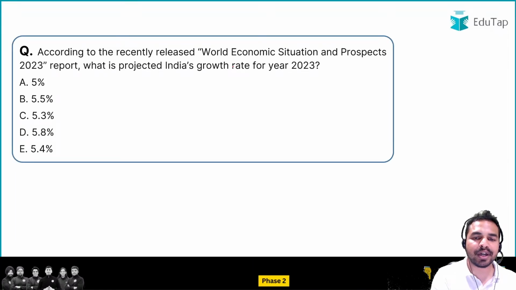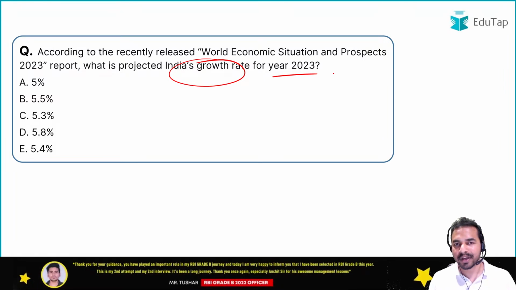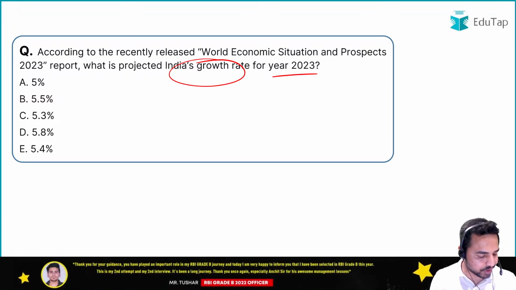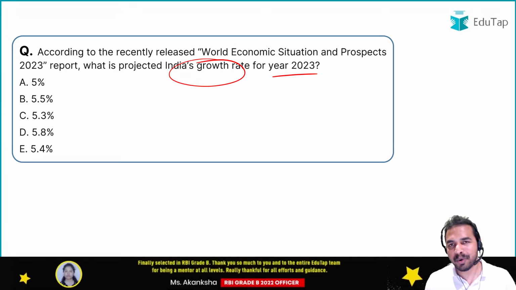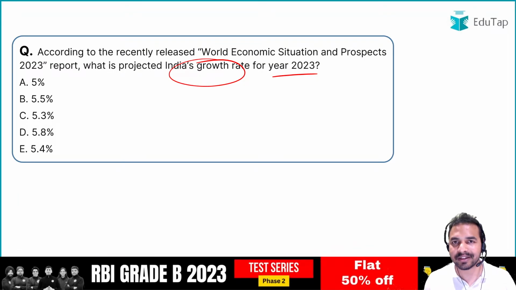So what is India's projected growth rate for year 2023? तो इंडिया की projected growth rate क्या है 2023 के लिए? What is the right answer here? So guys, let me tell you that all these reports are really very important for all of you because all of them are being released by the major international organizations, and we see such kind of questions being asked in the exam from these reports and indices.